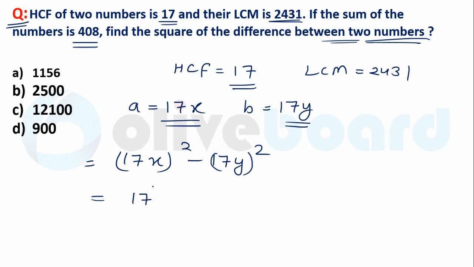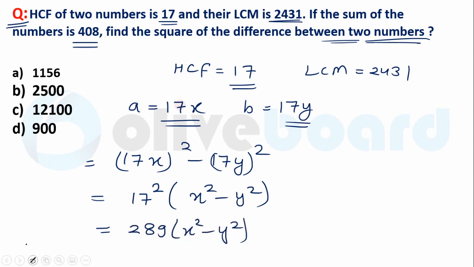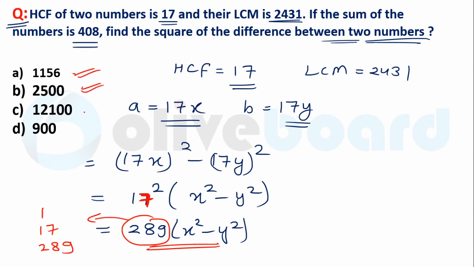Simply, if you solve this, you will get 17 squared common, and here you will get x squared minus y squared, which means 289 times (x squared minus y squared). If you see from the options and from this equation, 289 is the square of a prime number. So what are the factors of 289? 1, 17 and 289 only. So we can check from the options that the correct answer will be the multiple of 289, and from option A we can see only 1156 is a multiple of 289.